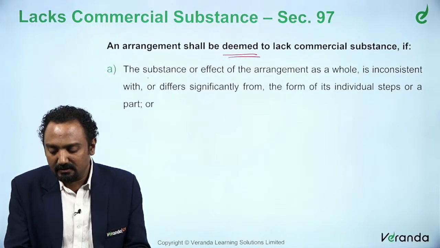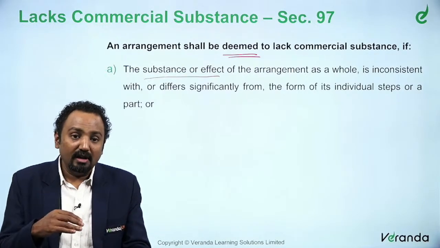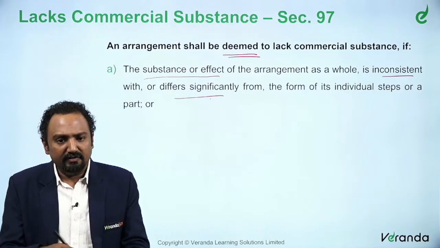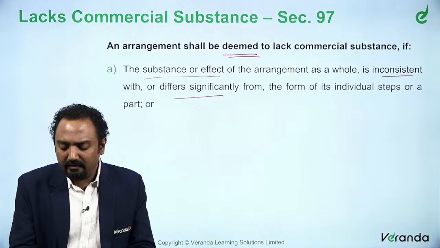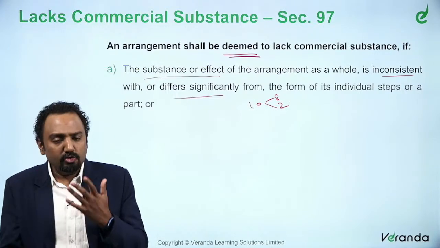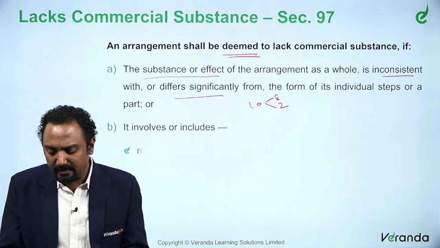The first situation is where the substance or effect of the arrangement as a whole differs significantly, as we saw earlier. We saw that if there are 10 clauses, 8 are favorable, 2 are unfavorable, and the 2 result in undue benefit.